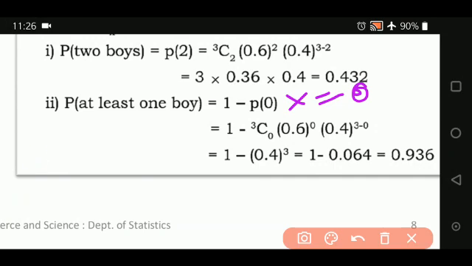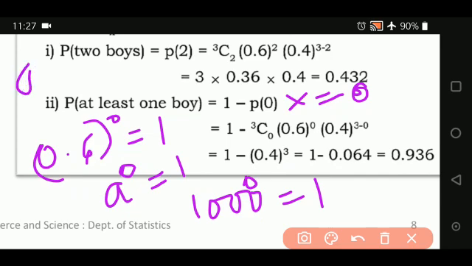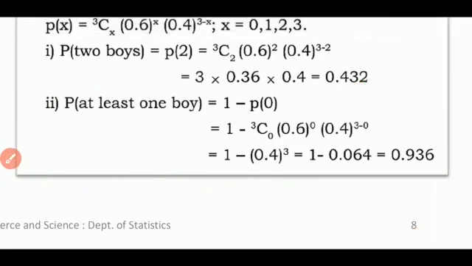Remember students, anything to the power of 0 is always equal to 1. Even if it is 1000 to the power of 0, its value will always be equal to 1. And 0 factorial will also be equal to 1. Please keep this in your mind. So 3C0 is equal to 1.